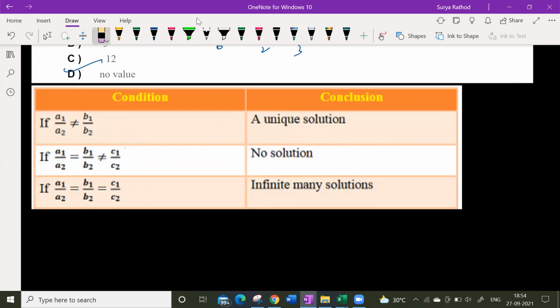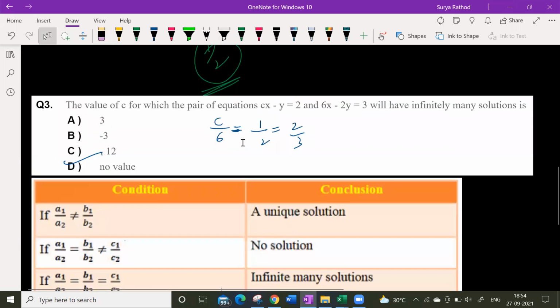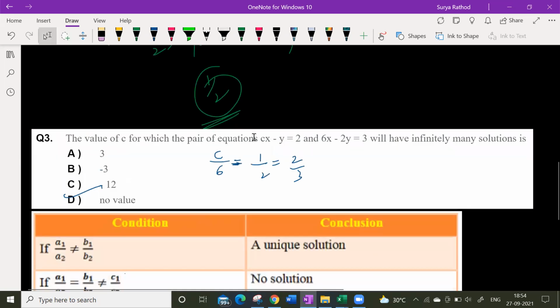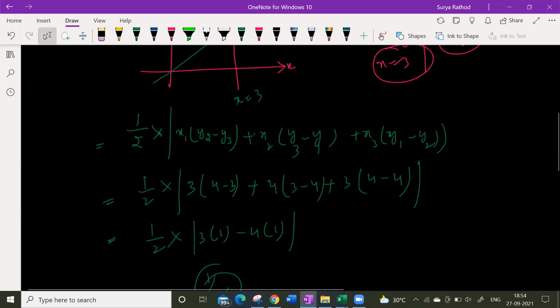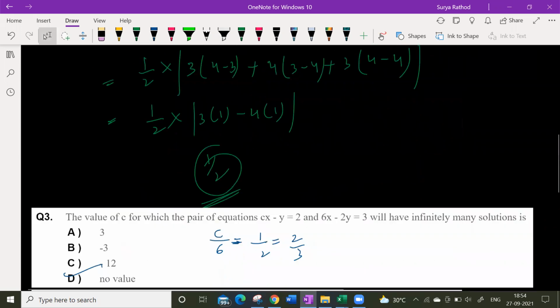Sir, can you show me the area of the triangle using the delta formula again? Yes, sir, got it.